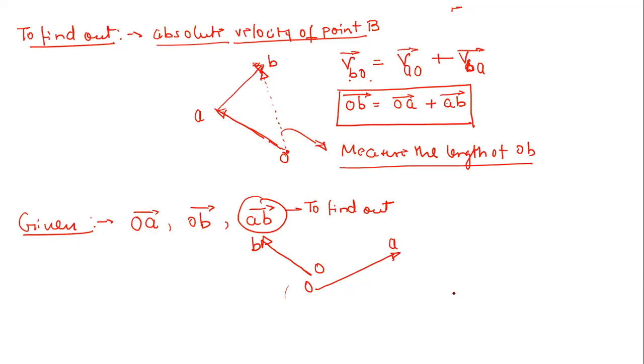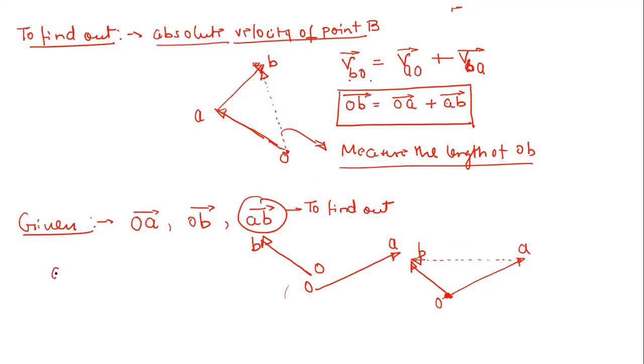So let us say, now what I will do, I will simply take this OA and I will place this OB at this point, right? OB. And now what is my velocity of B with respect to A? So simply this will be this one. So this is something very important which we have to keep in mind, that now this is velocity of B with respect to A. So the arrow will be from A towards B. So many people actually get confused at this point, especially while mentioning the direction, right?